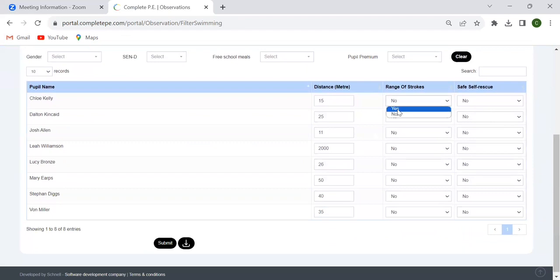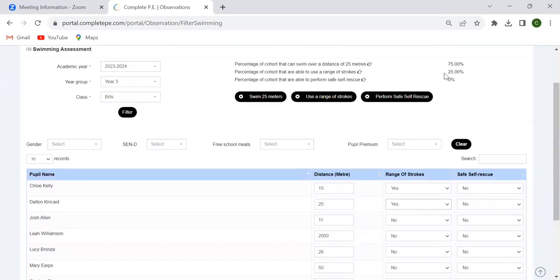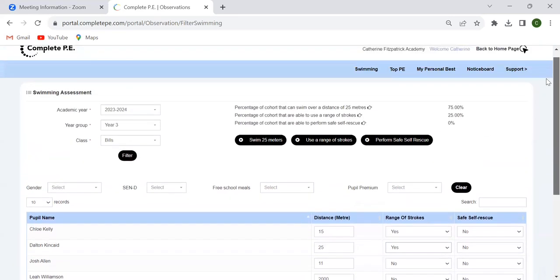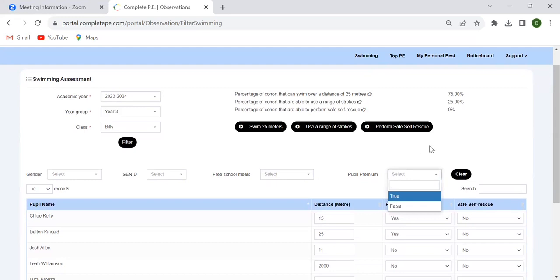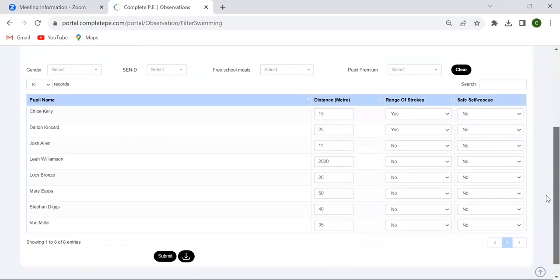And it's the same thing. If you just tick yes or no to the safe rescue and the range of strokes, then again the data will start to change on the top right. You are able to filter the list by any of the different groups of learners. So potentially you could see how your SEND pupils are doing in swimming, or your pupil premium learners are doing in swimming.